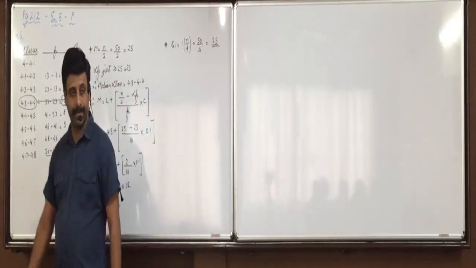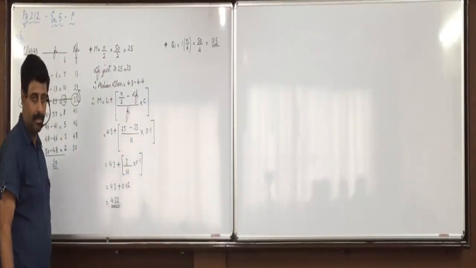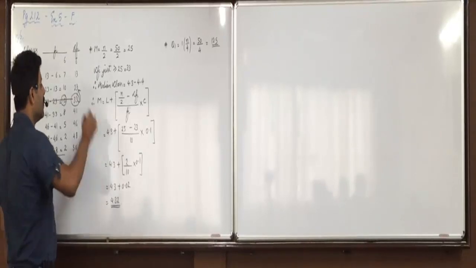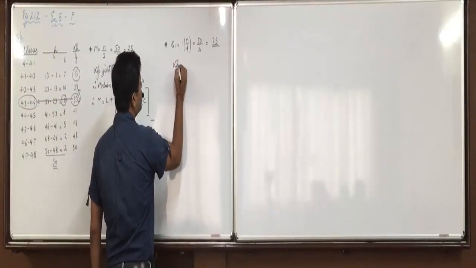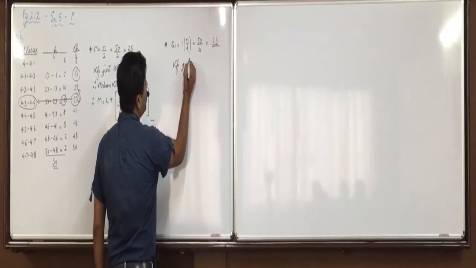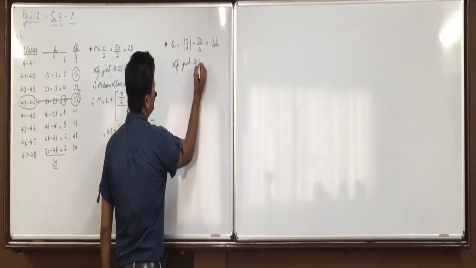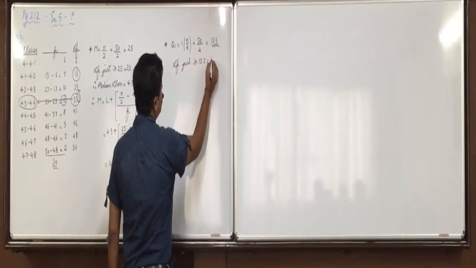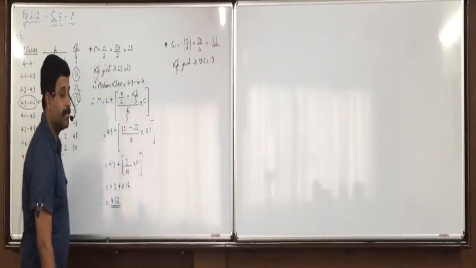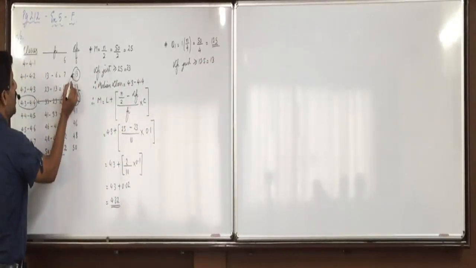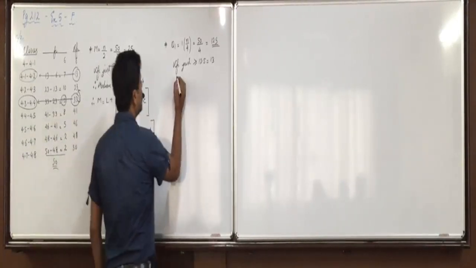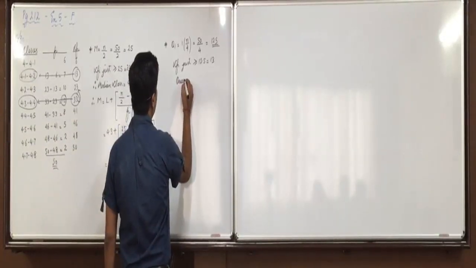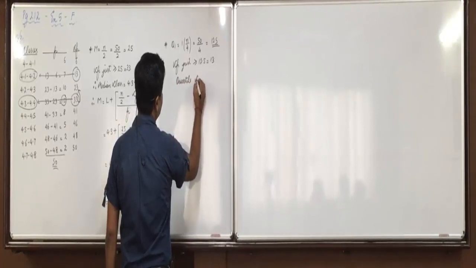CFI just greater than or equal to 12.5 is 13. Therefore, against 13, the quartile class will be 4.1 to 4.2.